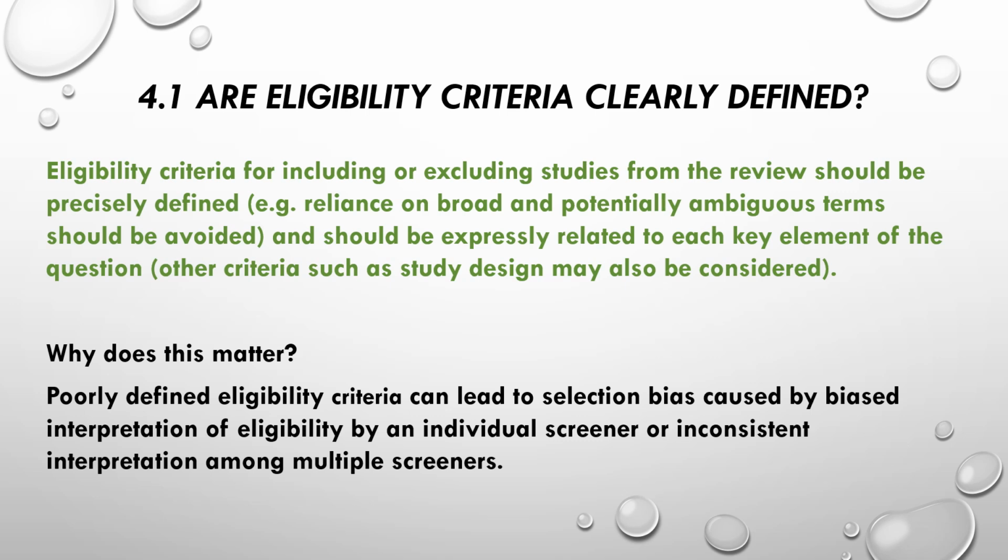It's important that decisions on which studies are included or excluded are consistent within the review, and the criteria are transparent and replicable. Why does this matter? Well, if the eligibility criteria are unclear or unreported, the review is at greater risk of a number of biases that are often collectively termed selection bias. For example, poorly defined eligibility criteria can lead to selection bias caused by biased interpretation of eligibility by an individual screener, or inconsistent interpretation among multiple screeners.